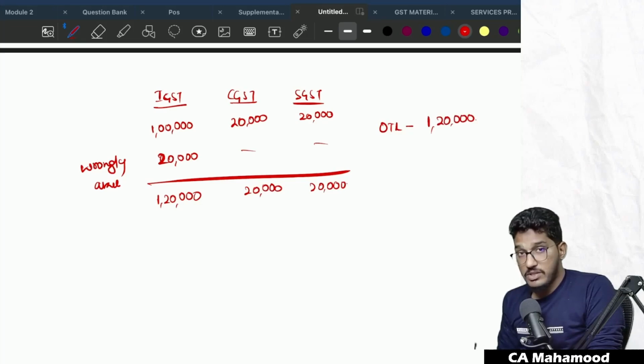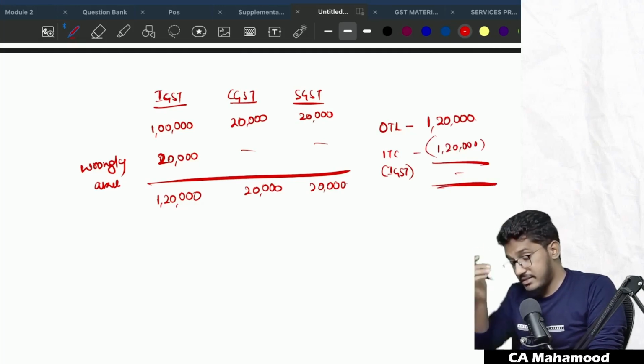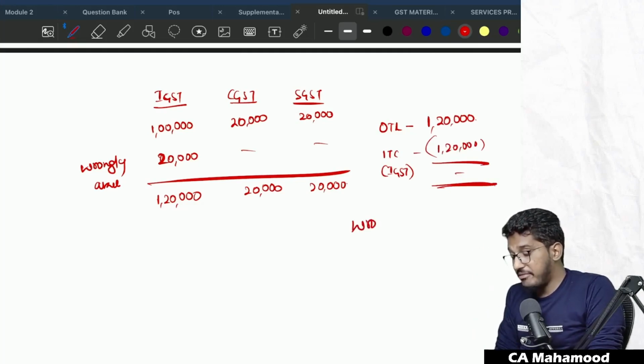Take for example, my total output tax liability is 1,20,000. I have used an input tax credit of IGST of 1,20,000 and paid it. I don't have any output tax liability. Now later I realized that I have wrongly availed the credit. I want to reverse it. So now when you reverse 20,000 rupees, should you reverse it along with interest?